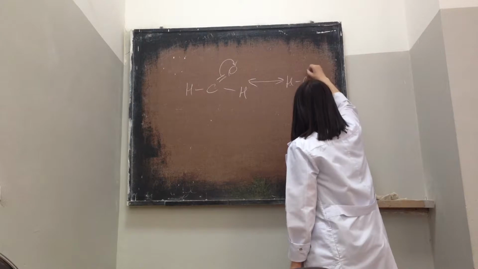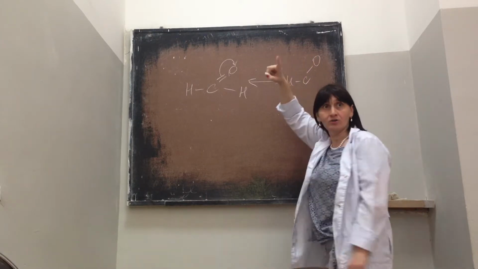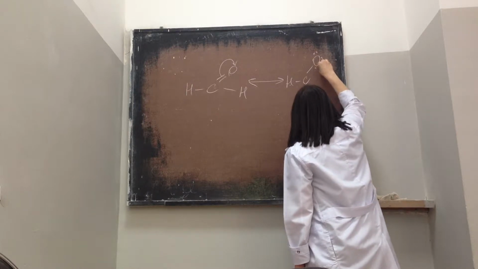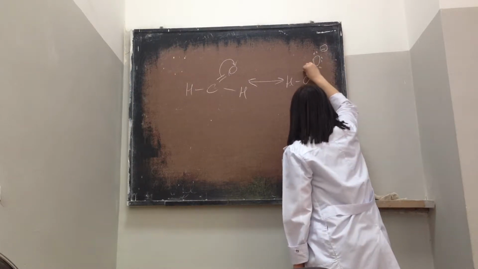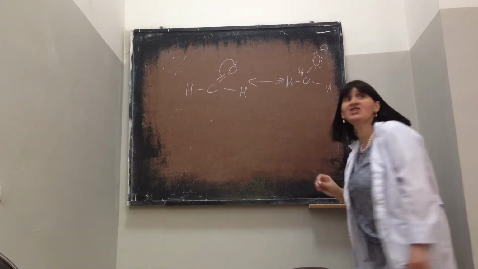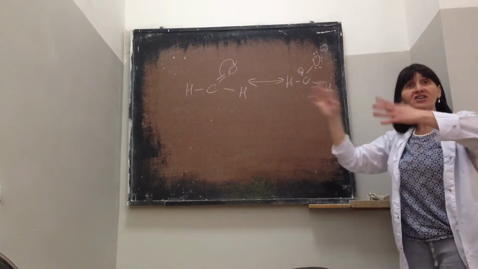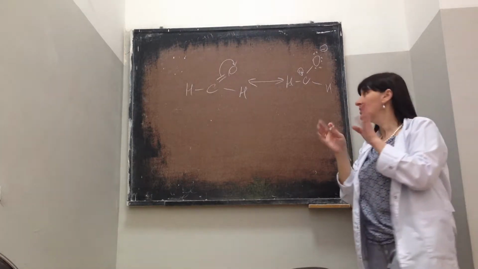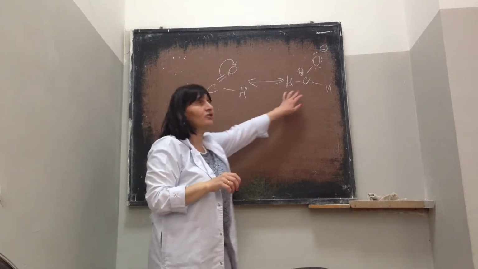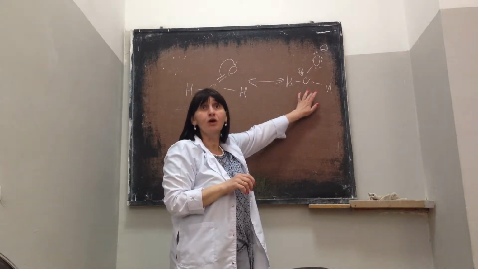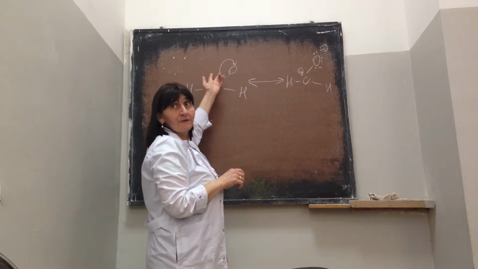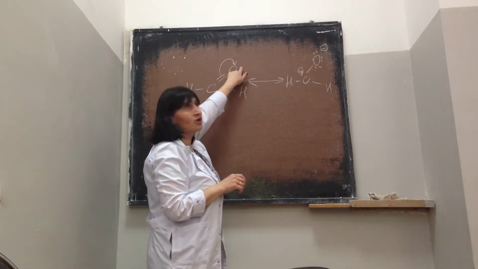H, C, single bond, O. Here this oxygen has 6 electrons, has minus charge, carbon has plus charge, and here you have H. As you see, here you have different distribution of these electrons. So this resonance structure is formed when two electrons transfer from this double bond to oxygen atom.